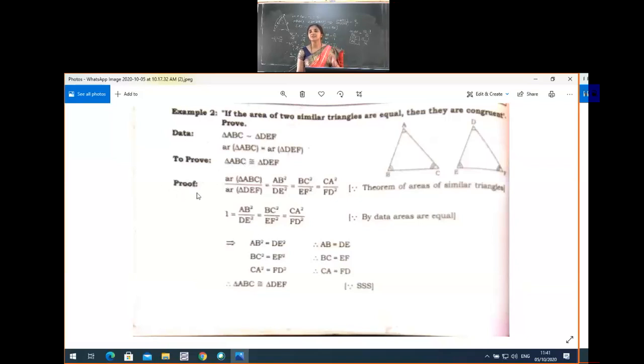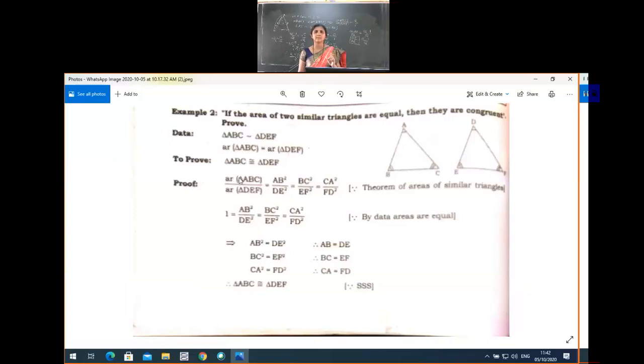So proof. For this we'll use the areas of similar triangles concept, that is, area of triangle ABC divided by area of triangle DEF is equal to AB square by DE square, which is equal to BC square by EF square, which is equal to CA square by DF square. This is the theorem of areas of similar triangles. Now here, area of triangle ABC divided by area of triangle DEF is equal to 1. Why is this ratio equal to 1? Because the area of this is equal to this.